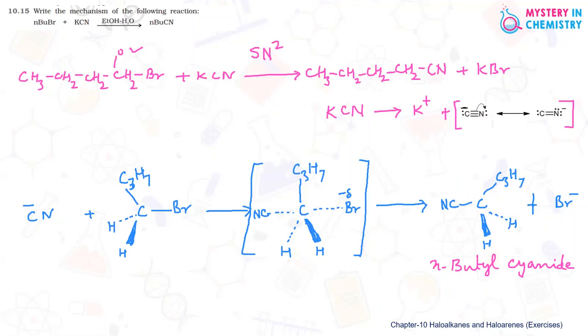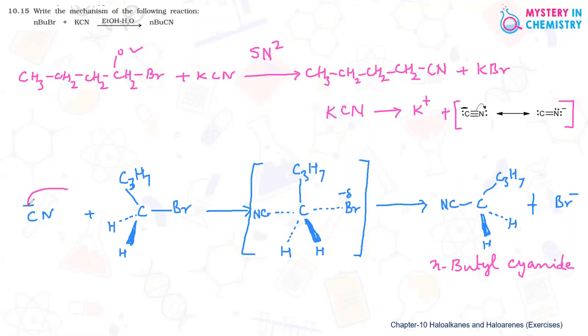In one step only the reaction is taking place and two molecules are present here for this step, and that is why it is bimolecular. This first step is the only rate determining step. And the next important thing is how the attack of CN minus is taking place.